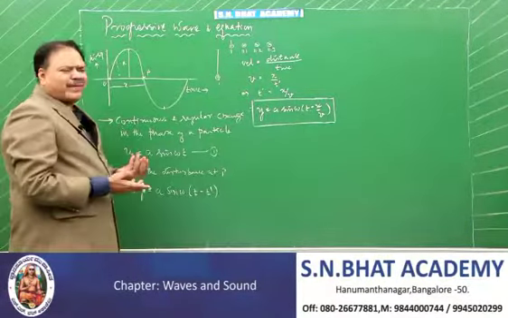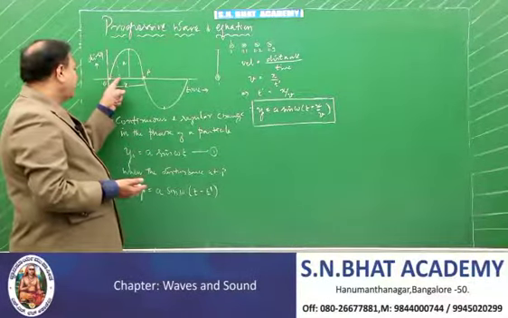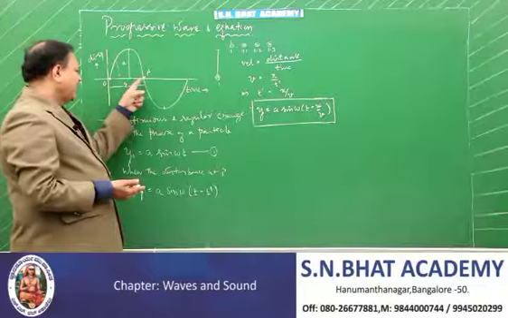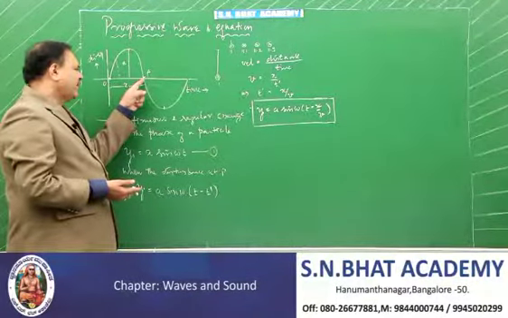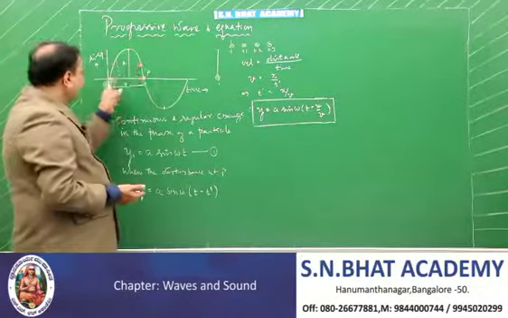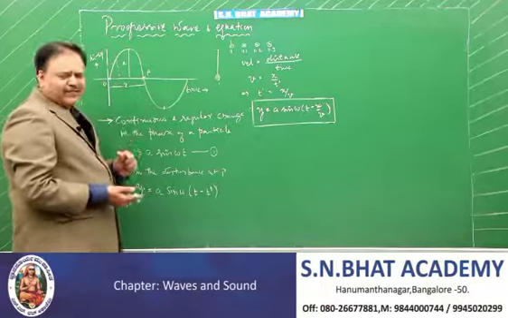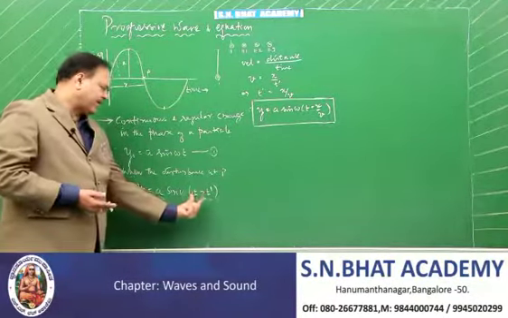And you can do it even by the phase difference method also. Because when the particle is here, phase is 90. When the particle is here, phase is, let us say, 30. When it comes over here, 180. So there is a phase difference. What is the difference? 180 minus 30 is equal to 150. Instead of expressing in angle, we have expressed it in time.